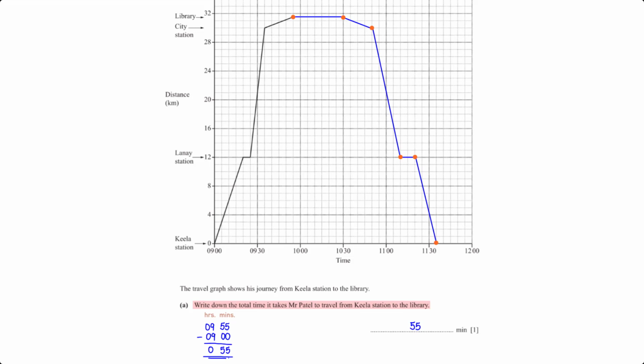From the graph, we see that Mr. Patel leaves Kila station at 9 o'clock and arrives at the library when it's 9:55. So the time duration is 9:55 minus 9 o'clock. This gives us 55 minutes.